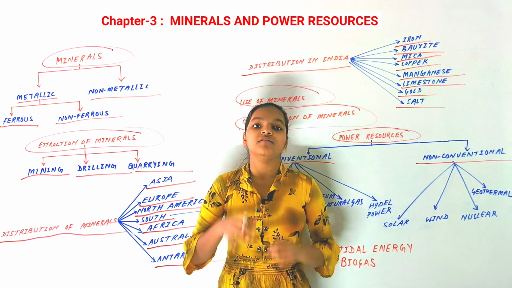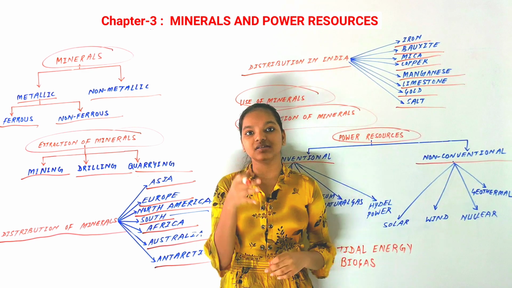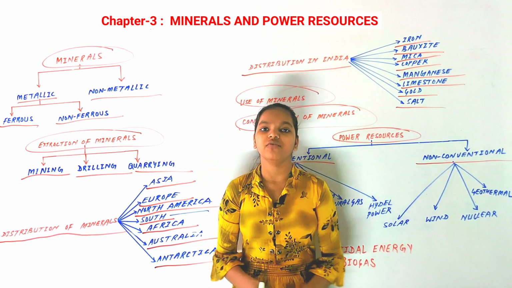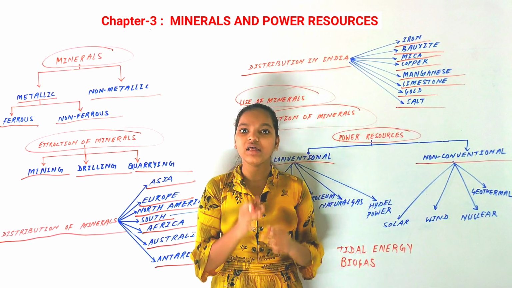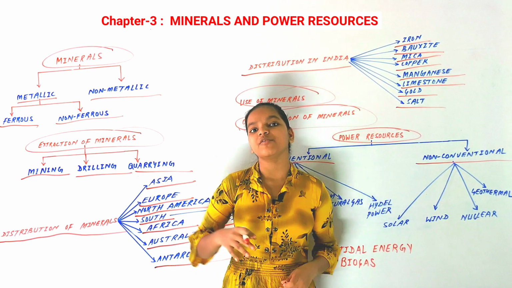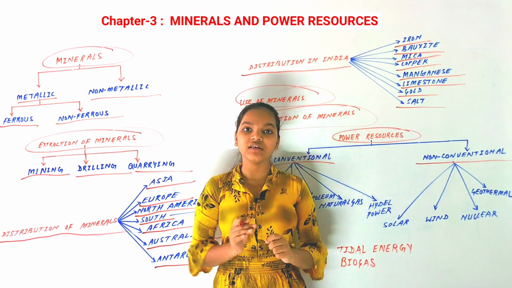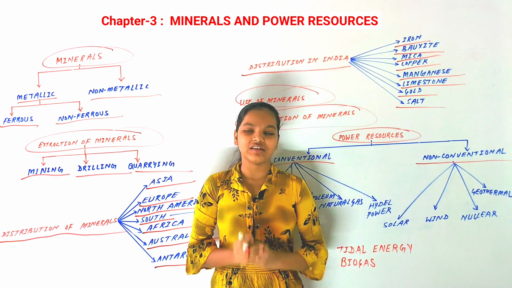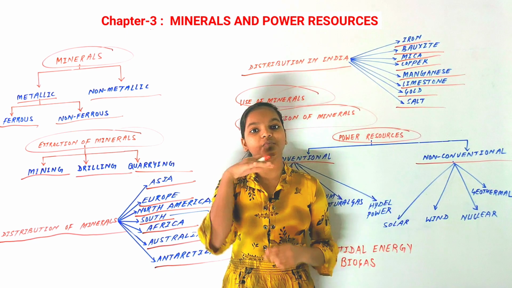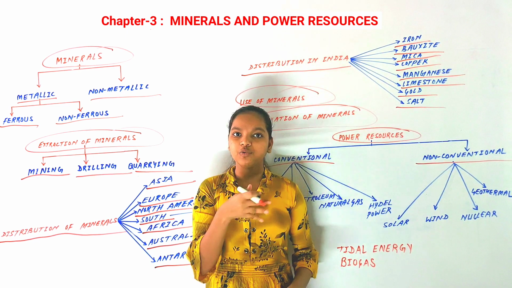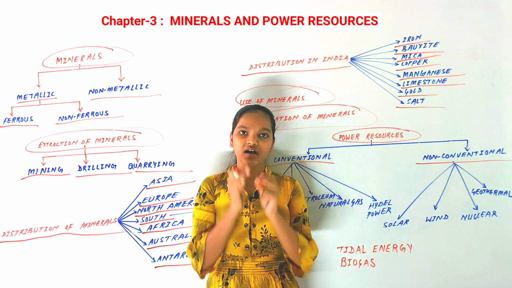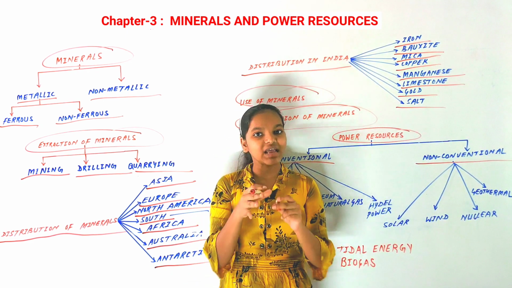And you know that the power from which electricity is made from coal is called thermal power. We make thermal power from coal, and we use that as electricity. So coal is also a type of power resource because we are using it for making electricity. And there are many countries of the world that are major producers of coal, like US, Germany, Russia, Canada, China. These are the countries where coal is mainly found.